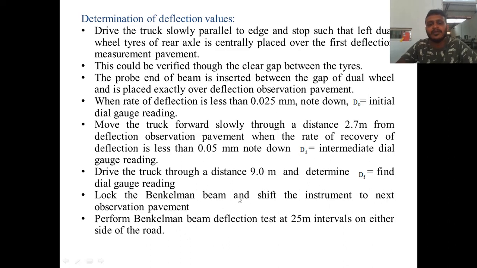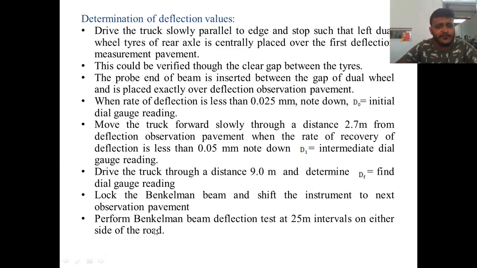So lock the Benkelman beam and shift the instrument to the next observation point. So this makes one measurement: point 1, point 2, point 3. D0, DI and DF, that is the initial, intermediate and final dial gauge readings. This entire process makes one set of measurement. Then the BBD test setup is locked and taken to the next set of measurements. Like this, a number of measurements are taken over a stretch of road.